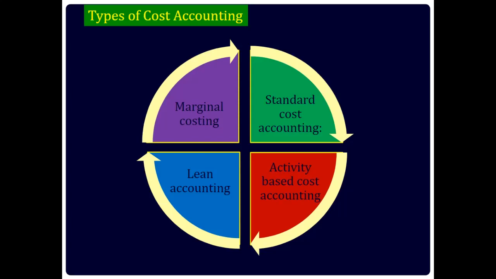Lean accounting. Lean accounting is a collection of principles and processes that provide numerical feedback to manufacturers with the goal to improve financial management practices within an organization. Activity based cost accounting, also known as ABC, is a costing method that identifies activities in an organization and assigns the cost of each activity to all products and services according to the actual consumption by each.